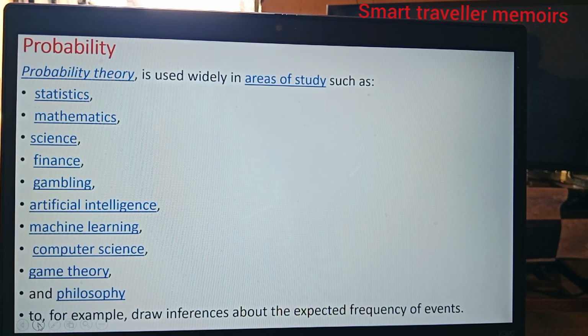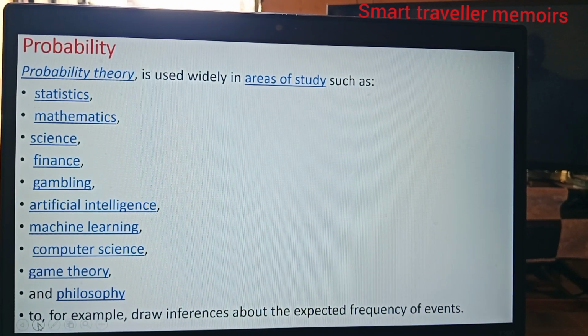Probability theory is widely used in areas of study such as statistics, mathematics, science, finance, gambling, artificial intelligence, machine learning, computer science, game theory, and philosophy. For example, to draw inferences about the expected frequency of events.